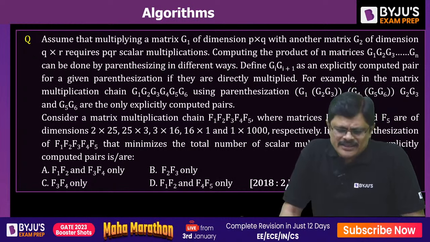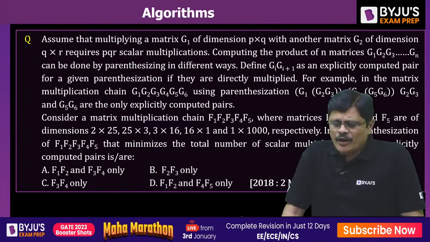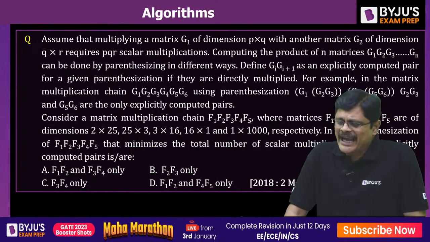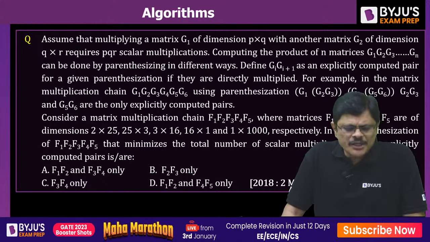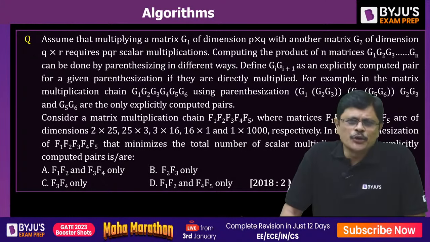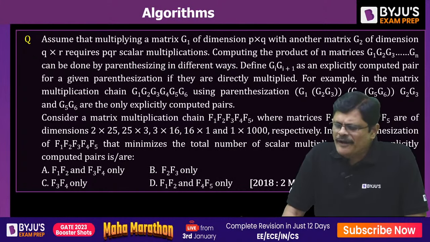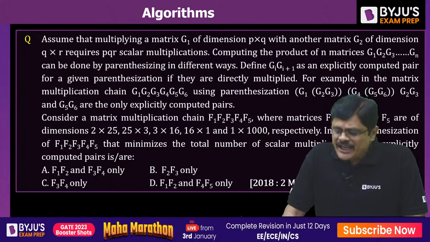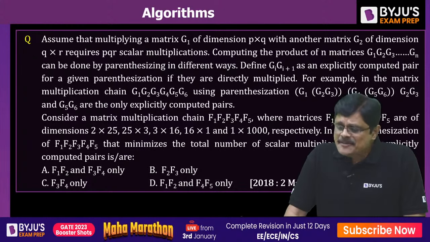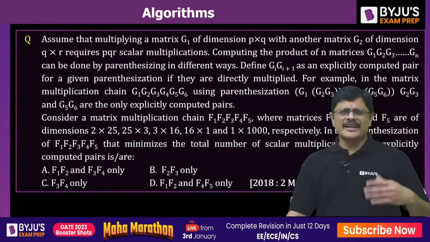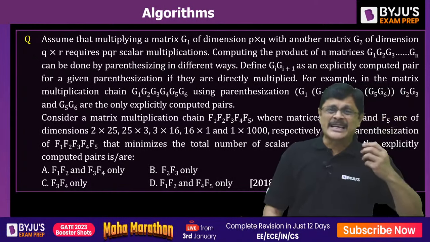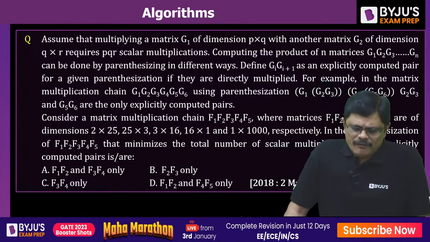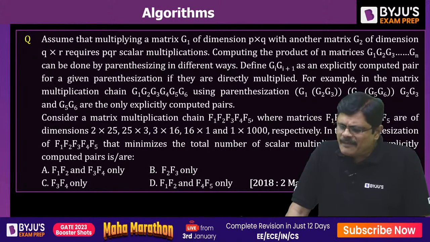See, assume that multiplying a matrix G1 of dimension P by Q with another matrix G2 of dimension Q into R requires P into Q into R scalar multiplications. We all know this. Computing the product of n matrices G1, G2 and so on Gn can be done by parenthesizing in different ways. So we define Gi into Gi plus 1 as an explicitly computed pair for a given parenthesization if they are directly multiplied.